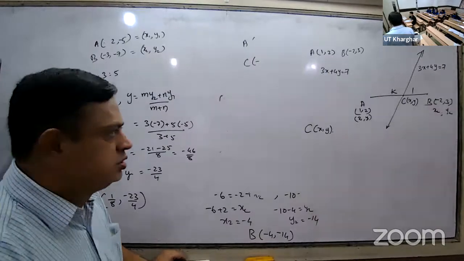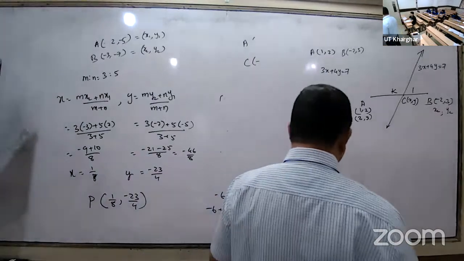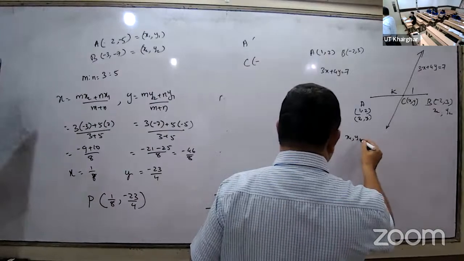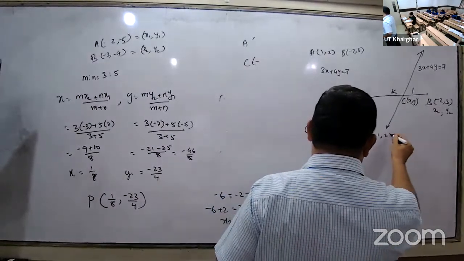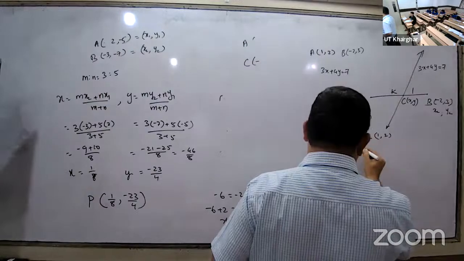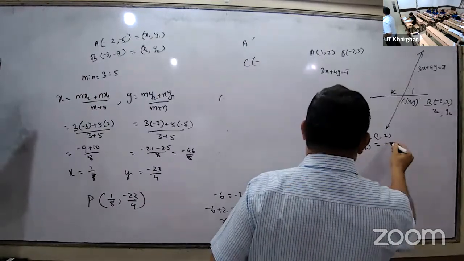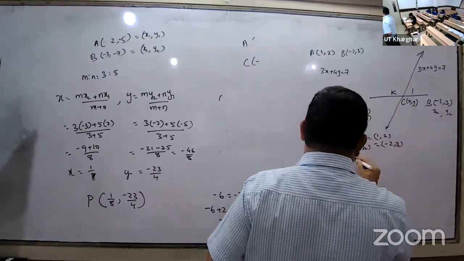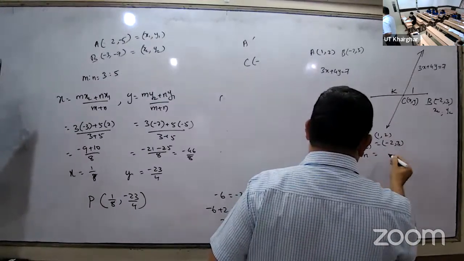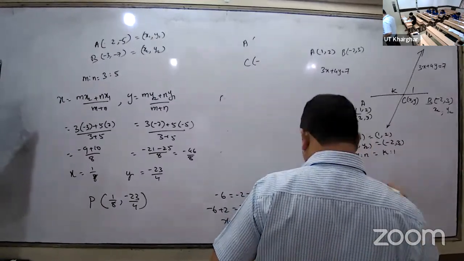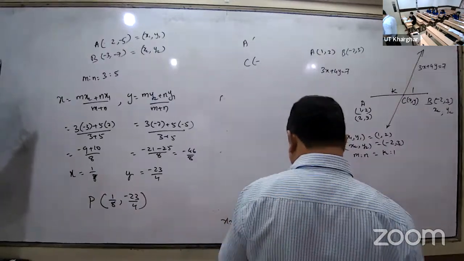Written all of you? Now write: x1, y1 is equal to (1, 2). x2, y2 is equal to (-2, 3). And m is to n is equal to k is to 1.